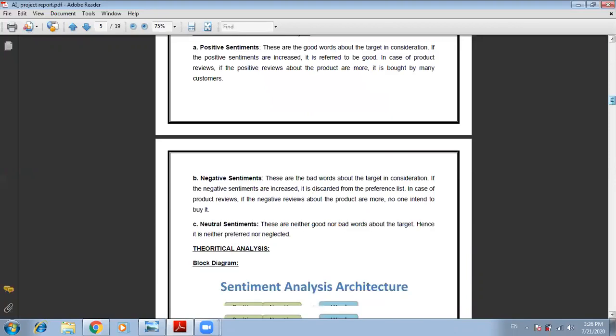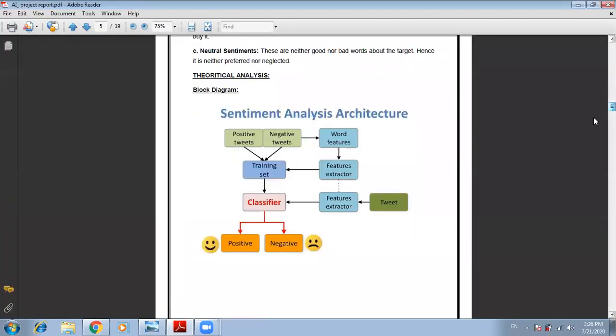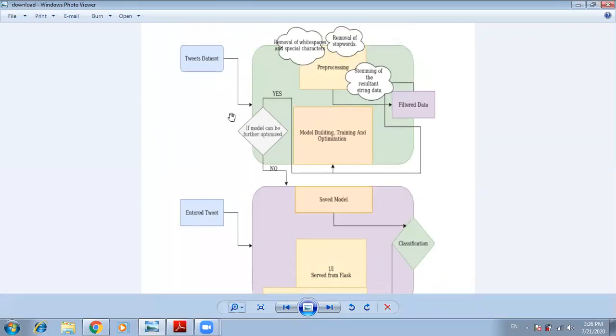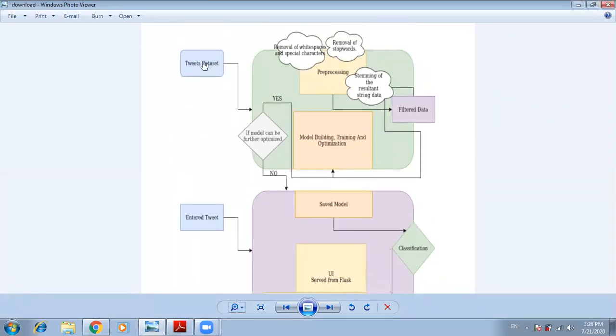Here we go. A small simplified diagram of the project architecture. Here we process the data set and classify the tweets as positive and negative. This is the detailed description of the model. First, we collect the tweet data set from Kaggle, and we move on to the next step, the pre-processing step.